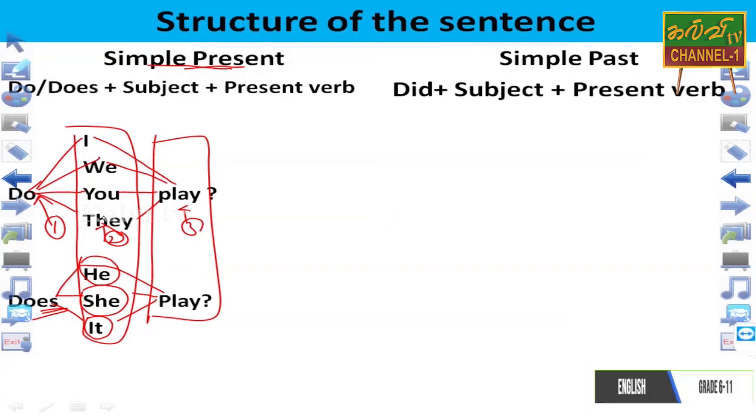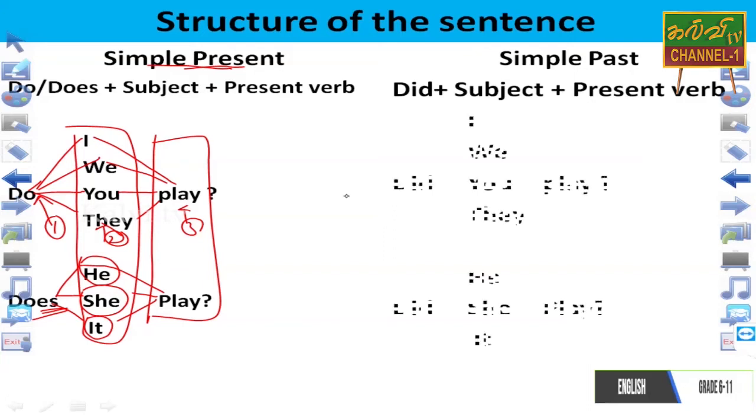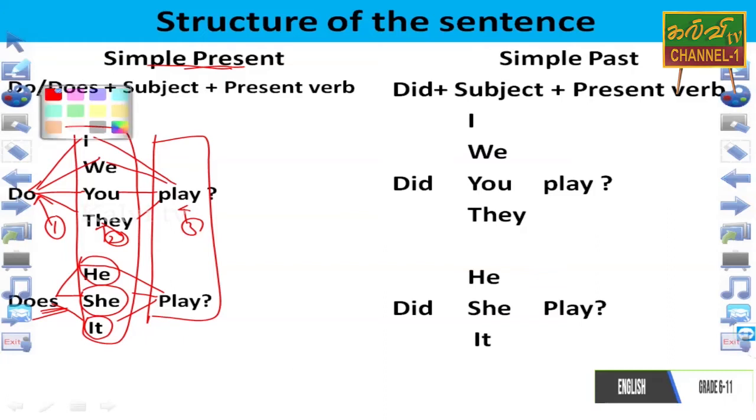So it is very valuable to understand the structure of the sentence. The example is given. Now you can see, I can explain to you. Did I play? நான் விளையாடினேனா? Earlier we have studied, do I play? நான் விளையாடுகிறேனா? Here, did I play? நான் விளையாடினேனா? Because of the past tense.